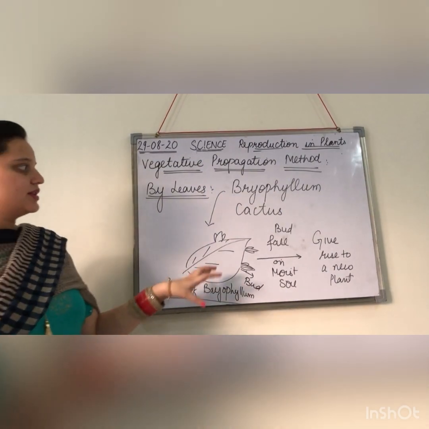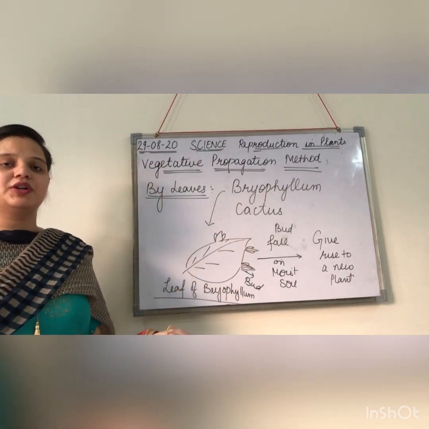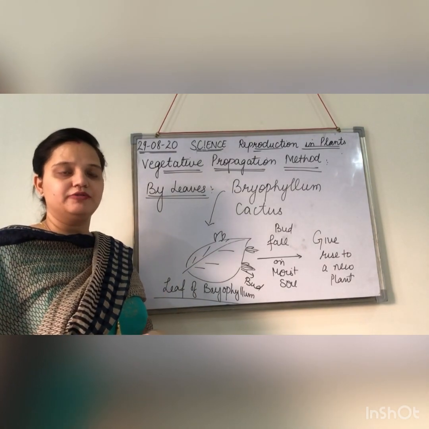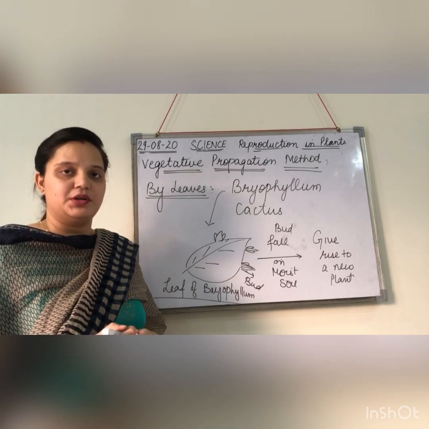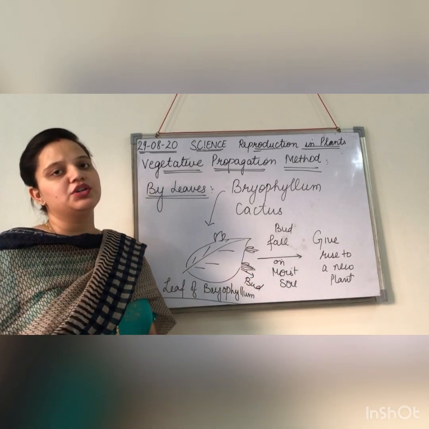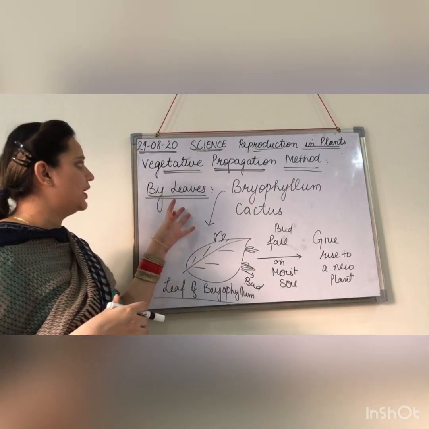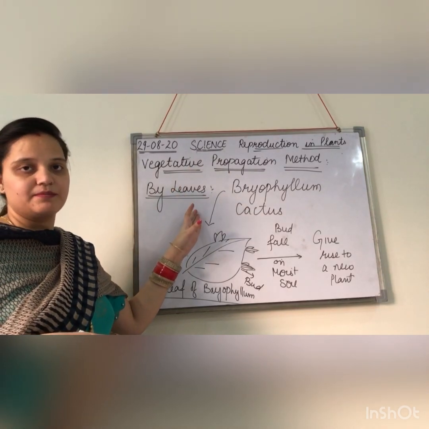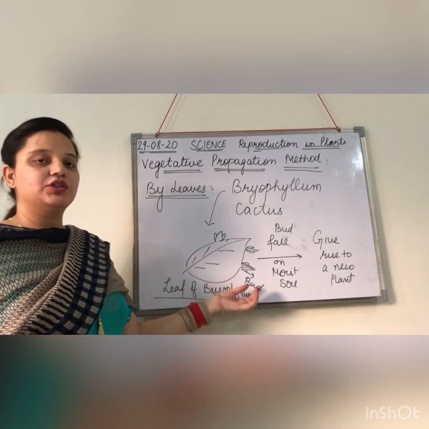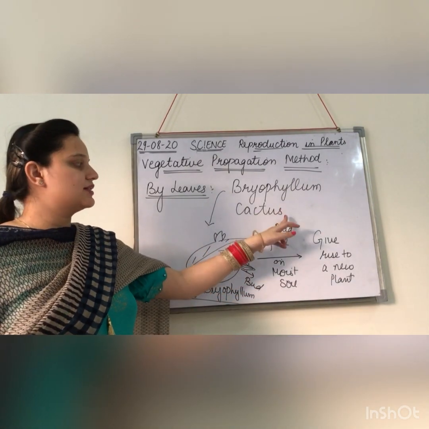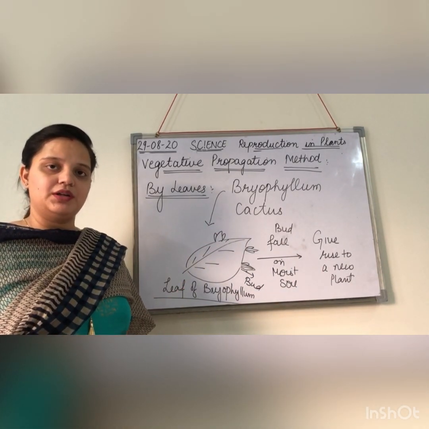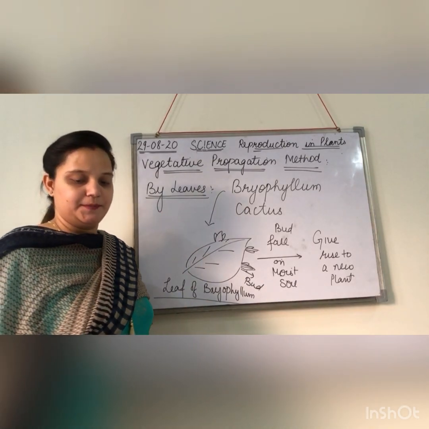Okay, so this is in case of Bryophyllum, and the same is the case for the cactus. Whenever any part from the parent plant of the cactus gets detached from it, it will fall on the soil, and then it will grow individually. So this is vegetative propagation by leaves or parts of the plants. Here we are discussing the bud, and similarly you can take the example of cactus, in which whatever part of the cactus plant is detached from the parent one will grow into a new one.